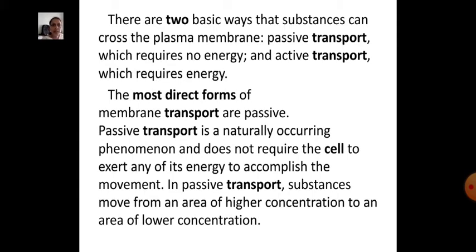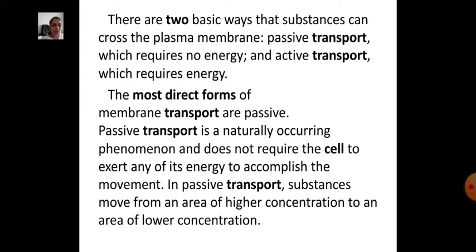There are two basic ways that substances can cross the plasma membrane: passive transport, which requires no energy, and active transport, which requires energy. The most direct forms of membrane transport are passive. Passive transport is a naturally occurring phenomenon and does not require the cell to exert any of its energy to accomplish the movement.